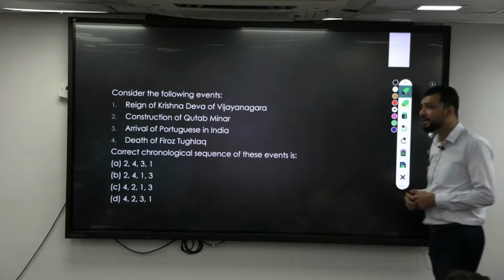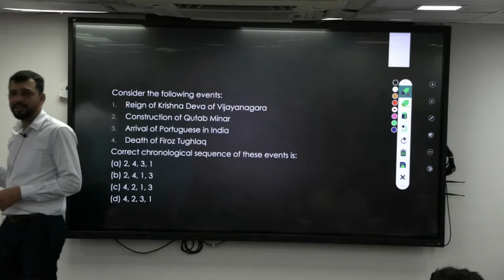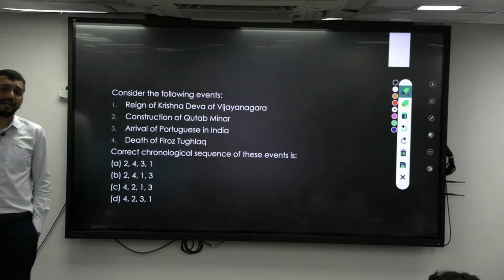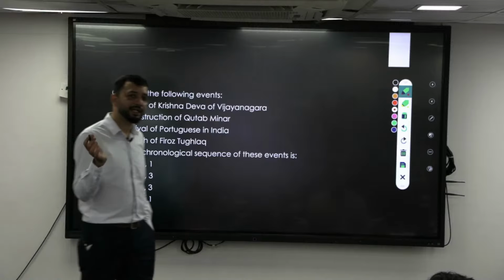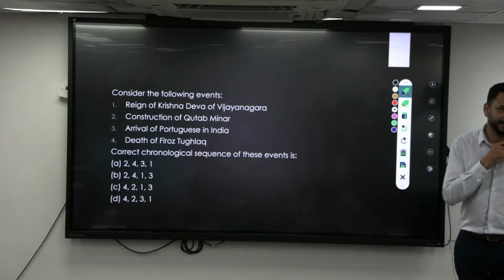Why has he done that? On whose name has Qutub Minar been built? A Sufi saint, Bakhtiyar Kaki. Right, so Bakhtiyar Kaki was a Sufi saint. In his remembrance, basically, Qutub Minar was constructed.